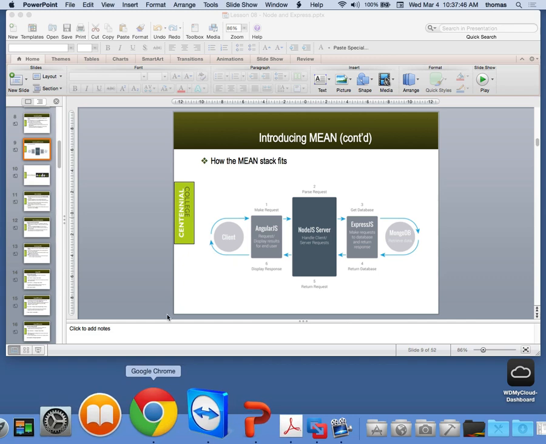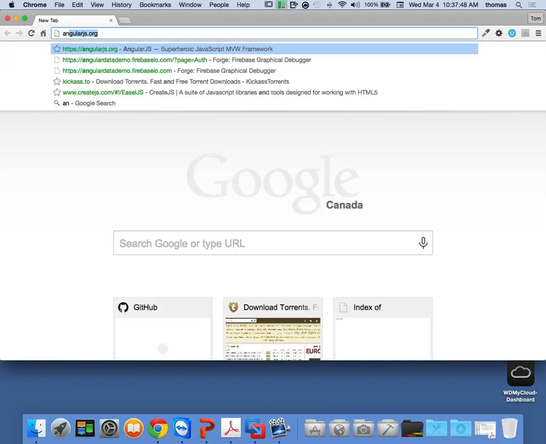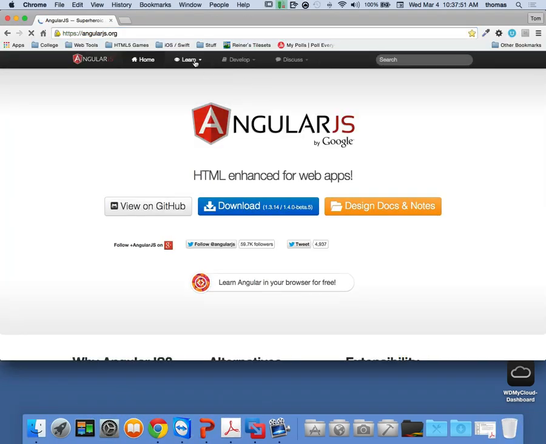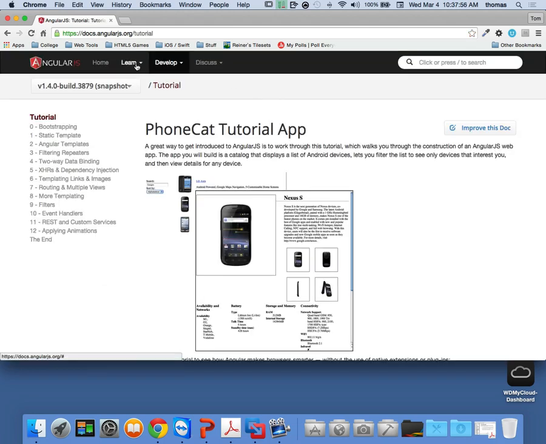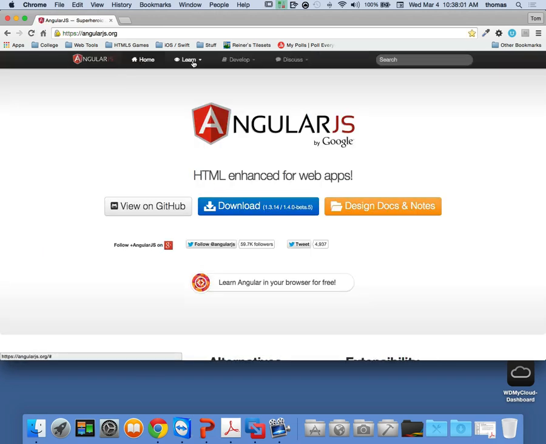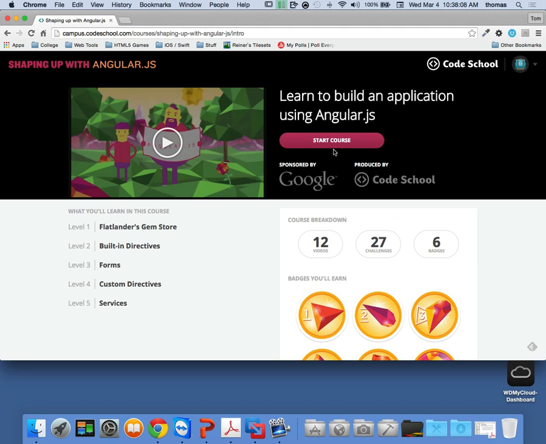But the great thing about this Code School tutorial on AngularJS.org is that I'm just going to go to the tutorial for a second. Not that tutorial, it's called the free course. If I go to home, learn, and free course, this is where it is. If you start the course, it's a video course, and it talks about some really cool concepts like JavaScript closures, which make understanding Angular a little bit easier.